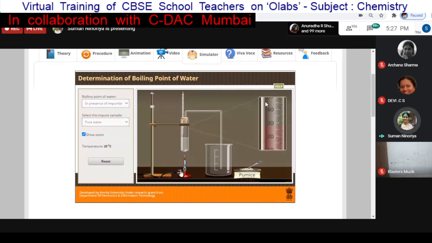Now the burner is turned on and we can see the zoom view. So we need to note down the previous temperature. That was 30. And now we can see the temperature where water starts boiling. When it starts boiling, we can see the droplet in this tube, and with that we can identify the boiling point of water. And here is the measuring scale. This is the zoom view of the thermometer, where we can note down the final values. So this was the boiling point of water.